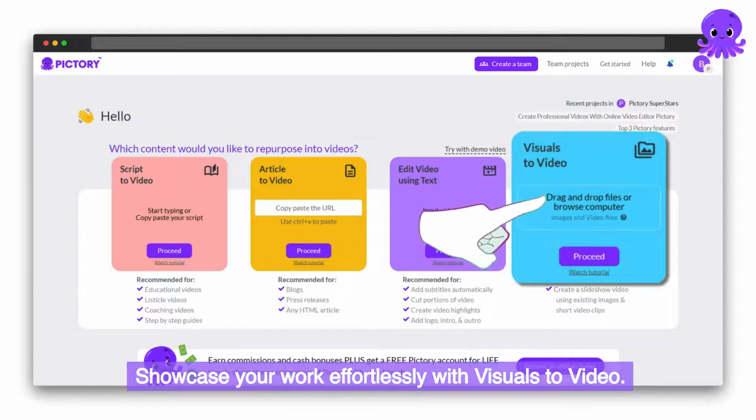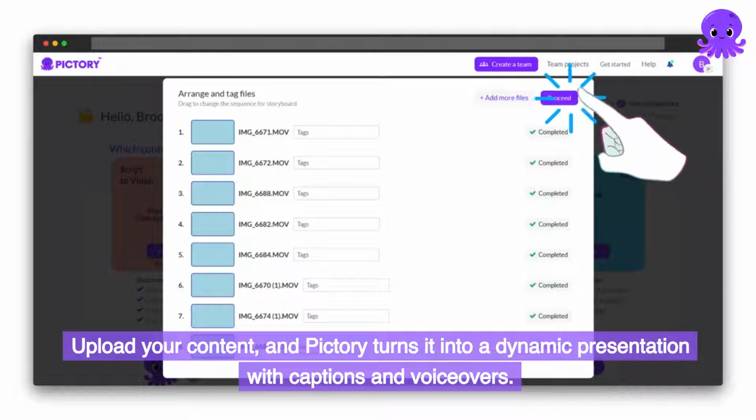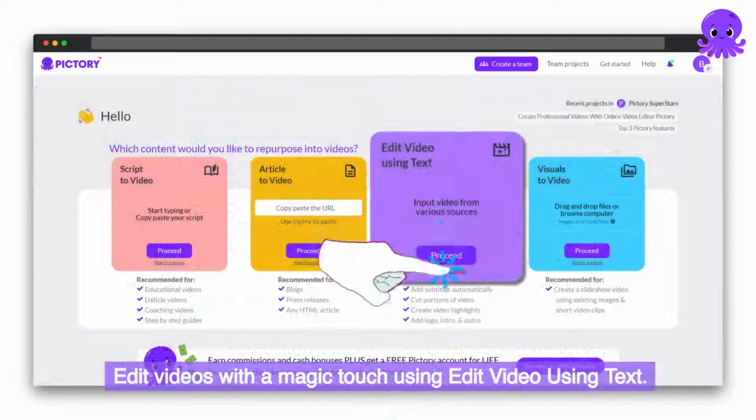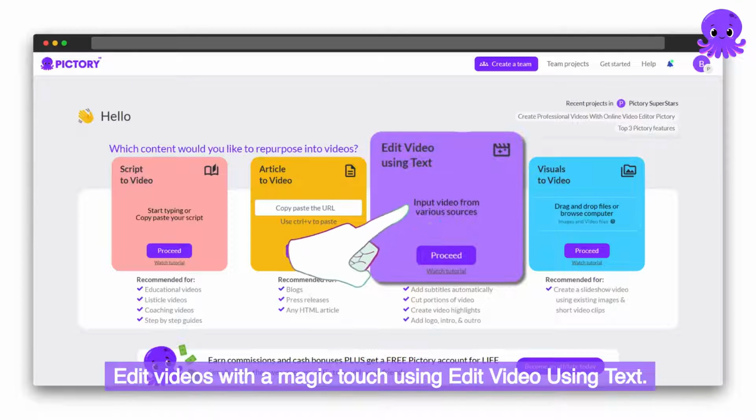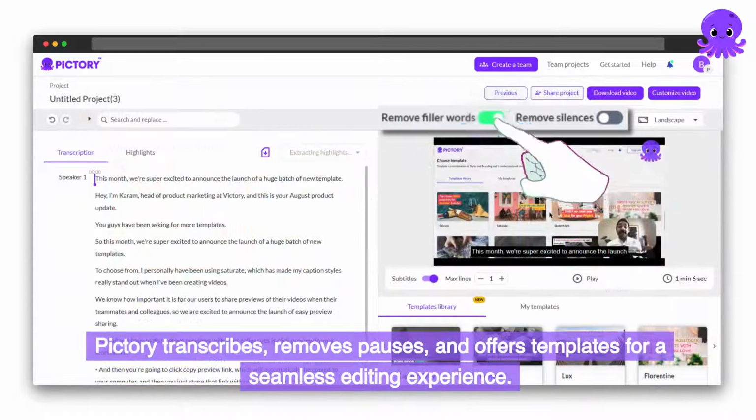Showcase your work effortlessly with Visuals to Video. Upload your content and Pictory turns it into a dynamic presentation with captions and voiceovers. Edit videos with a magic touch using Edit Video Using Text. Pictory transcribes, removes pauses, and offers templates for a seamless editing experience.